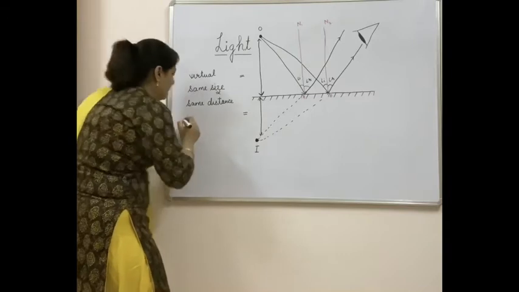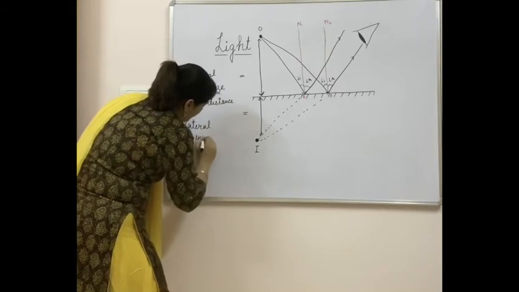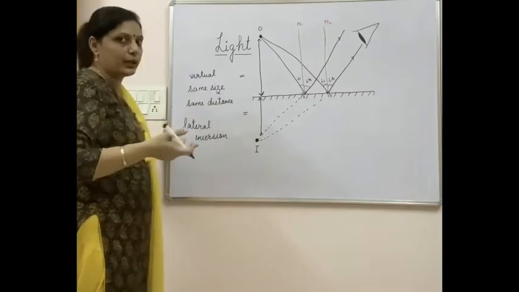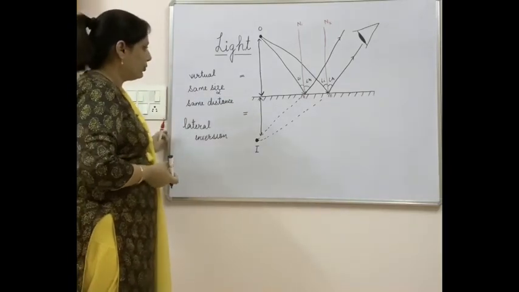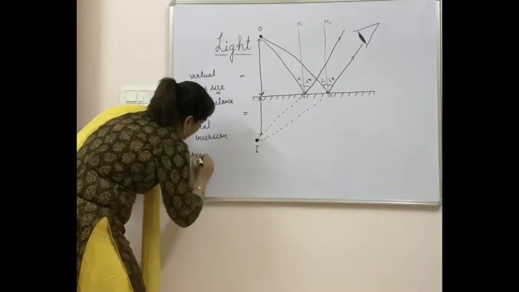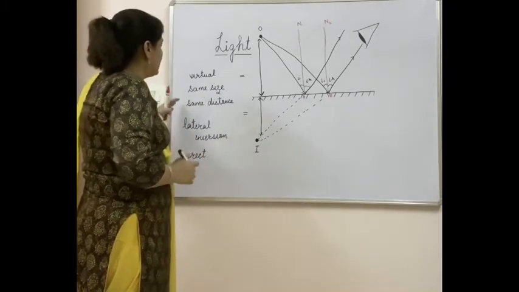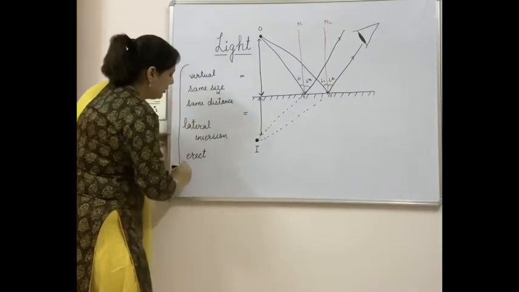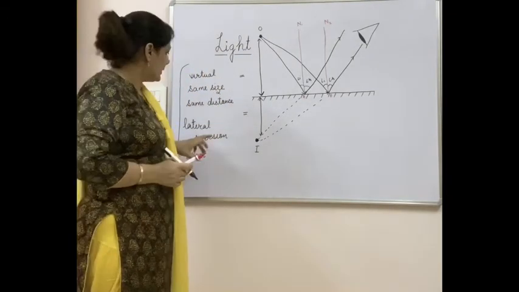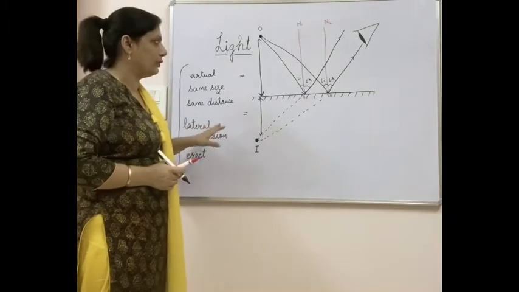Another thing it will show is lateral inversion, but here we are not talking about lateral inversion because I have just took a point object. So it is difficult to decide the lateral inversion in point object. When you are taking some line object or some other object, then it will be easy for you to take out. And image will come out to be erect also. So again, in the point object, it is not possible just to say that the image is erect. These are the characteristics of the image which is formed by a point object in a plane mirror. Just ignore these 2, lateral inversion and erect, because they hardly matter in case of a point object. Otherwise, these will also be there.